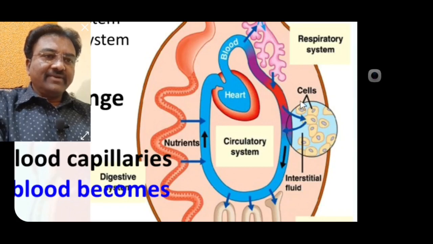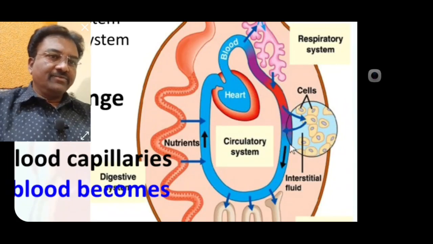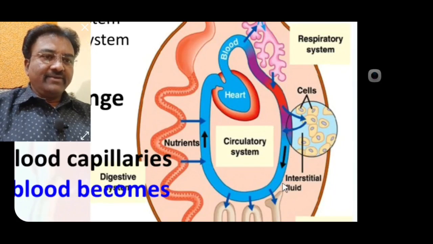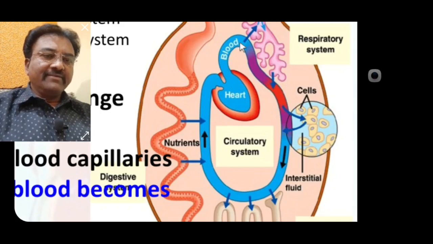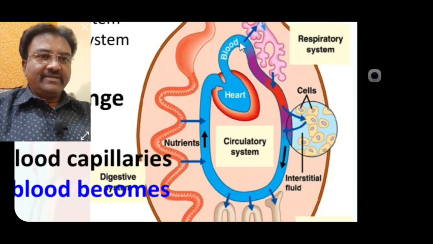Such CO2 and water vapors are transferred from cell to blood. So such blood is deoxygenated blood, transferred from each and every cell to heart. So heart pumps deoxygenated blood to lungs for purification. Inside the lung, deoxygenated blood is converted into oxygenated blood.